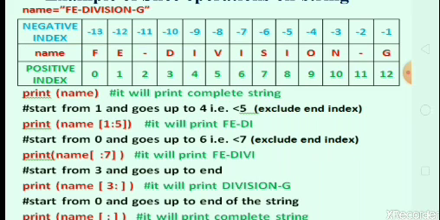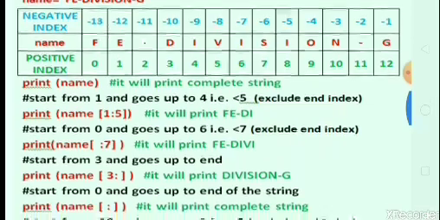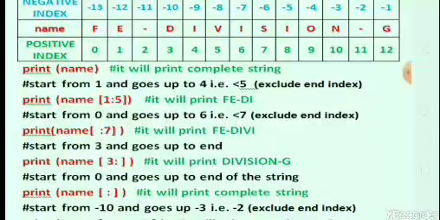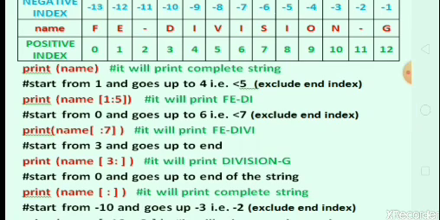Now next, start from 0 and go up to 6, that is less than 7, excluding the end index. Here we pass print name opening square bracket, the starting index is not given, only the end index is given. When we do not pass the starting index, then by default it starts from the 0th location. So the output should be like this: fe-divi.